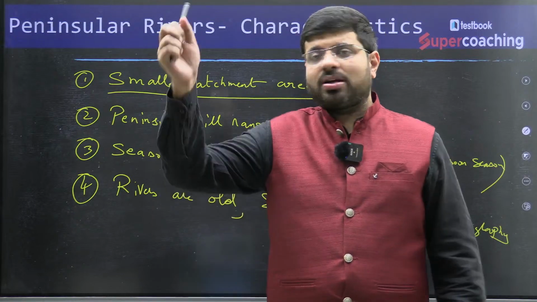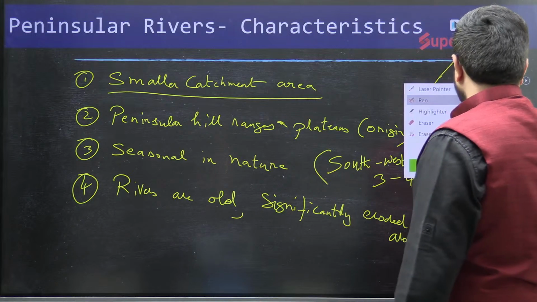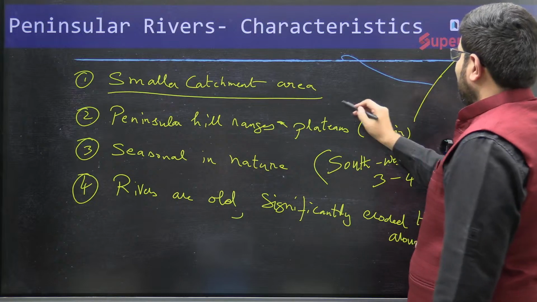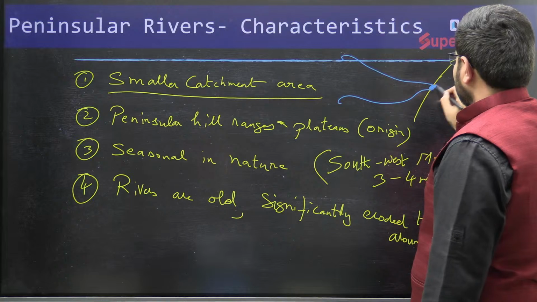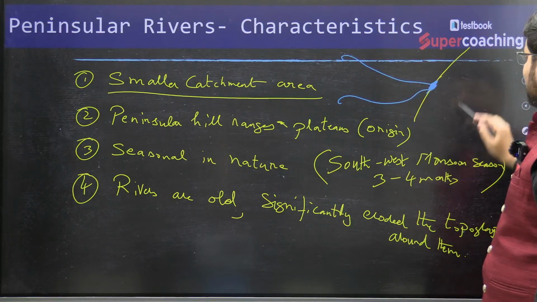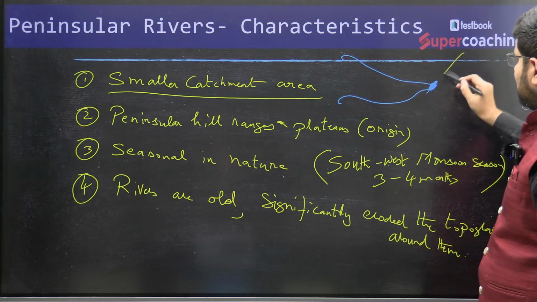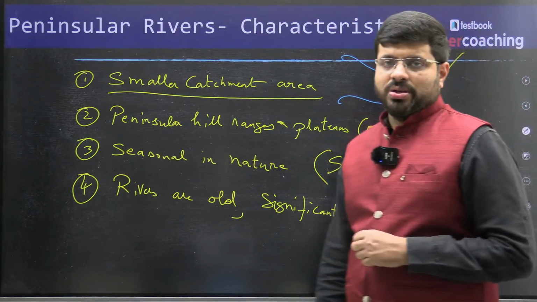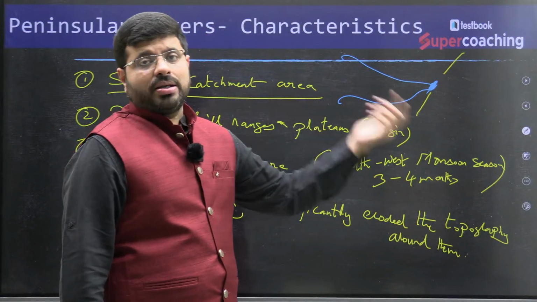Why do you think they are not like a continuous stretch like this? Because a river like Godavari, a river like Krishna have eroded this area. They have eroded this entire area. Now you will find that these hill ranges are like patches. They are not a continuous stretch because the Godavari river formed around an old river system.